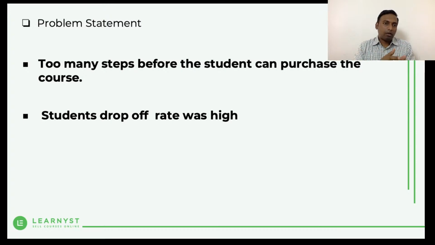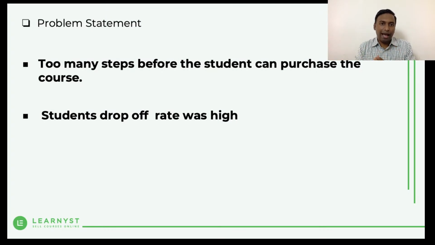But after that, what used to happen is, for example, if the student is a new student who has clicked on the purchase button, he is taken to the sign up, which is email and password. And if you have defined custom fields, then the students were forced to complete those custom fields, like maybe the city information or the school information or the address or whatever set of information you had asked them for. They were bound to give those details and only then go to the checkout page.